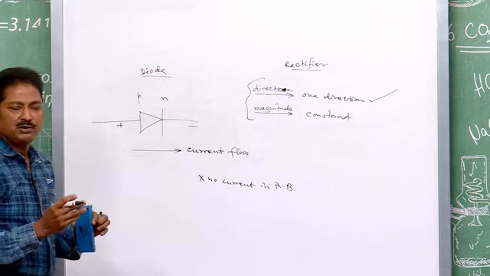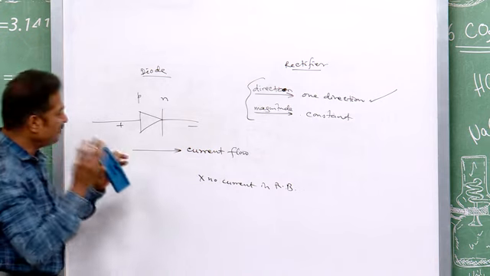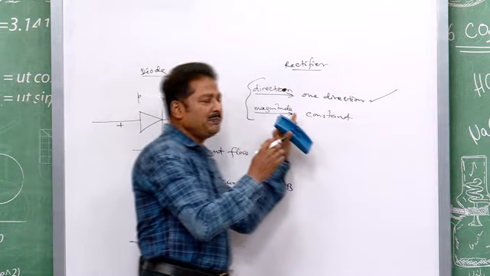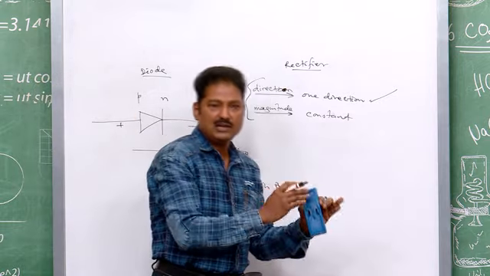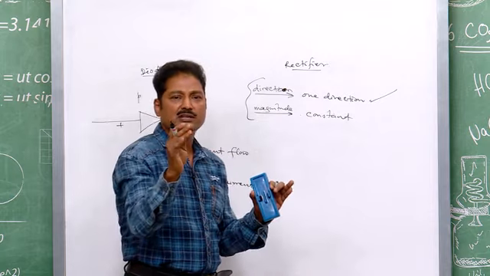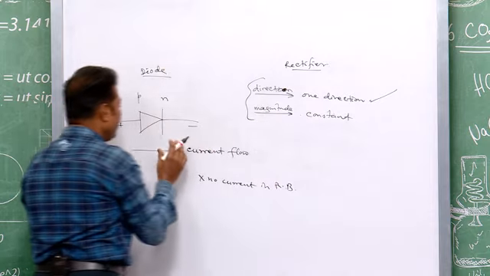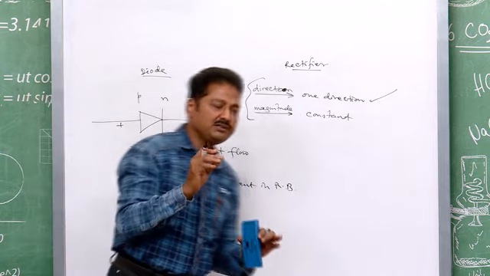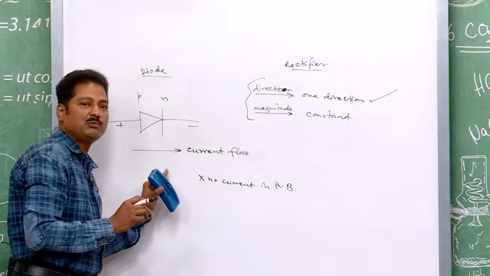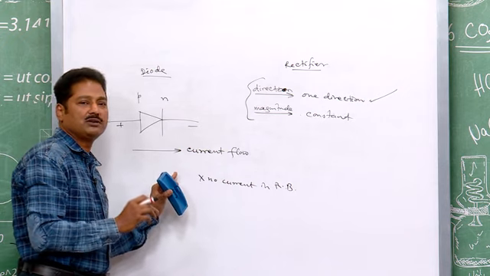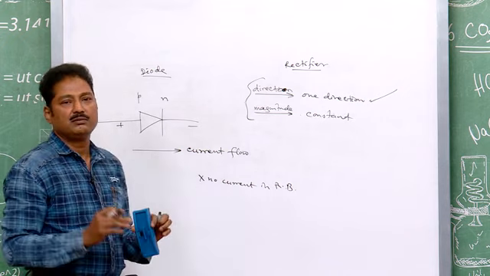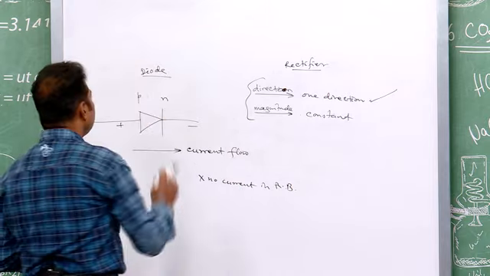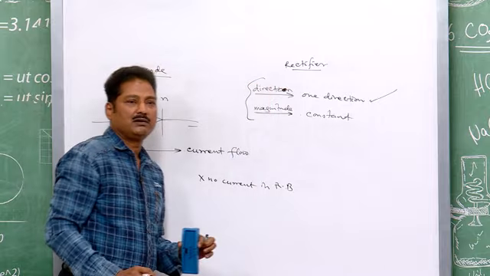If it is reverse biased, no current flows. So, whenever current is flowing, it is from P to N. Here in the rectifier, it is from left to right or right to left, one direction. So, the diode can give you the rectifier circuit because it has this one directional property, it has the valve action. So, this is the principle behind the diode which can be employed to make the rectifier.